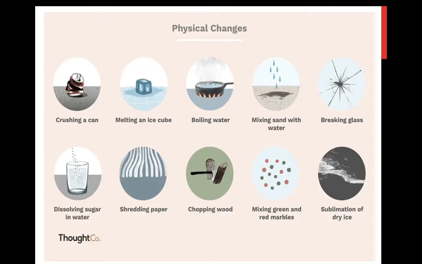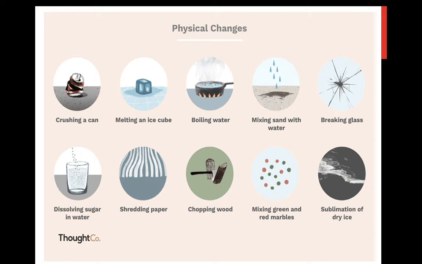You can see here crushing of a can, melting an ice cube, boiling water, mixing sand with water, breaking glass. Now how can you tell that breaking of glass is physical? If you throw a stone at the glass, the glass is broken down. But after the breaking, has the glass converted to plastic?